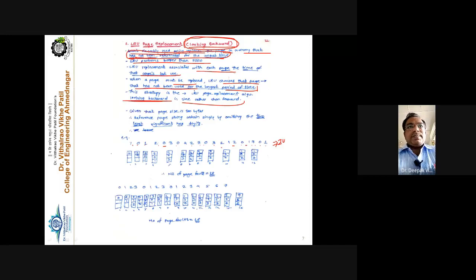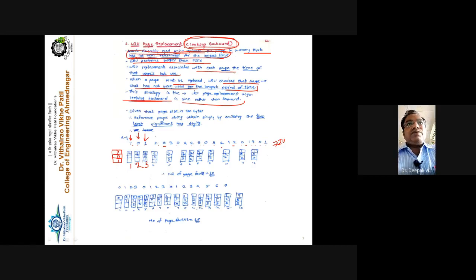Now see, again three frames are there. How many frames? Only three frames are available. The memory reference is made to page number 7. Page fault number 1 occurs because 7 is not there, so bring 7 into memory. Page 0 is not present, so page fault number 2 occurs. Bring that page, so it becomes 7 and 0. Now reference is made to 1, which is not present, so page fault number 3 occurs. Bring 1 into main memory because free frames are available.